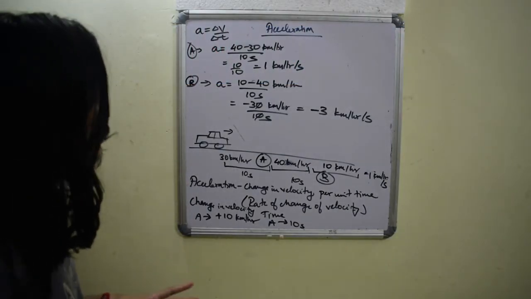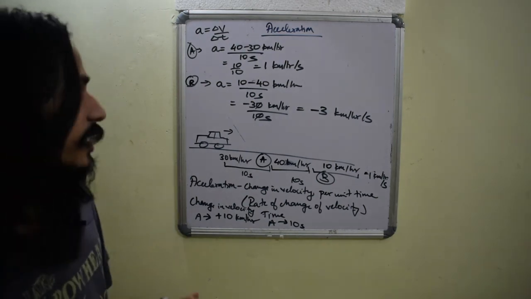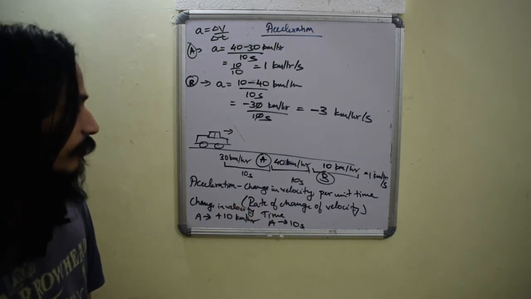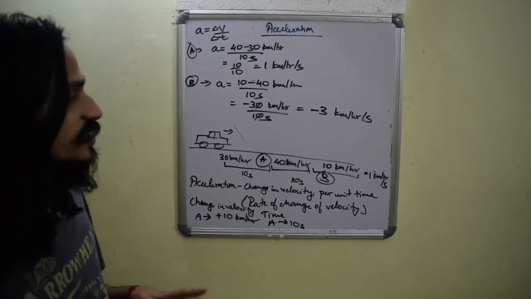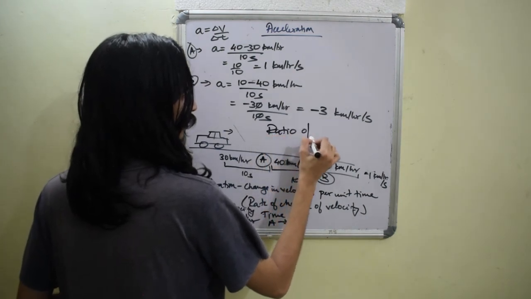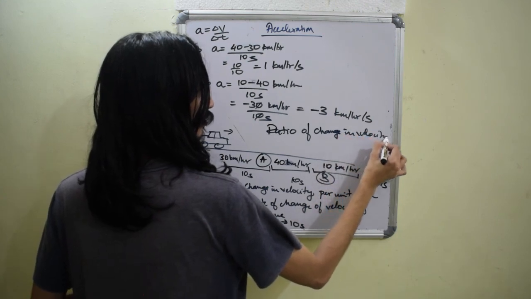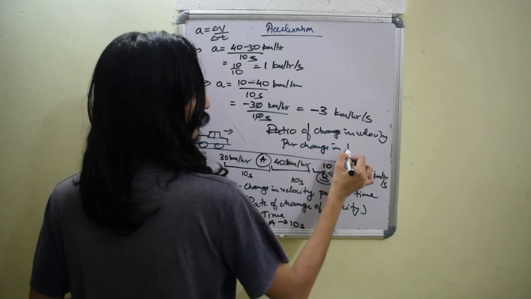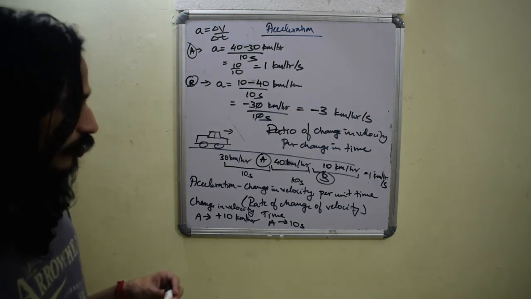So this is what acceleration is, whenever velocity is changing in regards to time. So it is the rate of change of velocity, or change in velocity per unit time. It also can be called the ratio of change in velocity per change in time. That is another definition: ratio of change in velocity per change in time, or per unit time. So this is all that we need to know about acceleration.